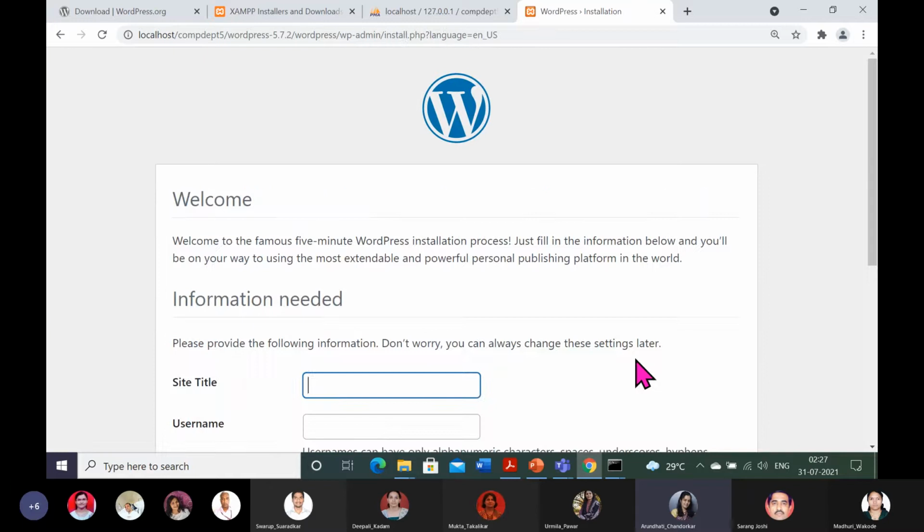So our WordPress is getting installed in COM-DEPT5, our department site. For each site, its own WordPress is there. Like, let us say, for Arundhati, its own WordPress, like COM-DEPT5, its own WordPress.